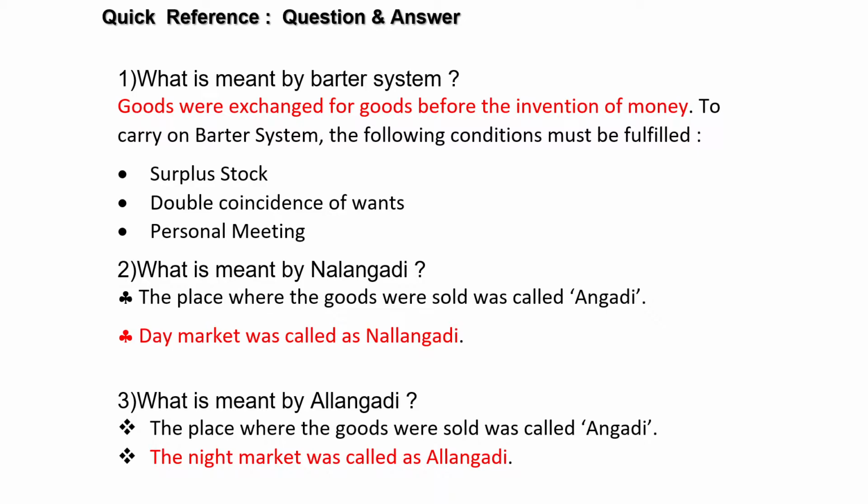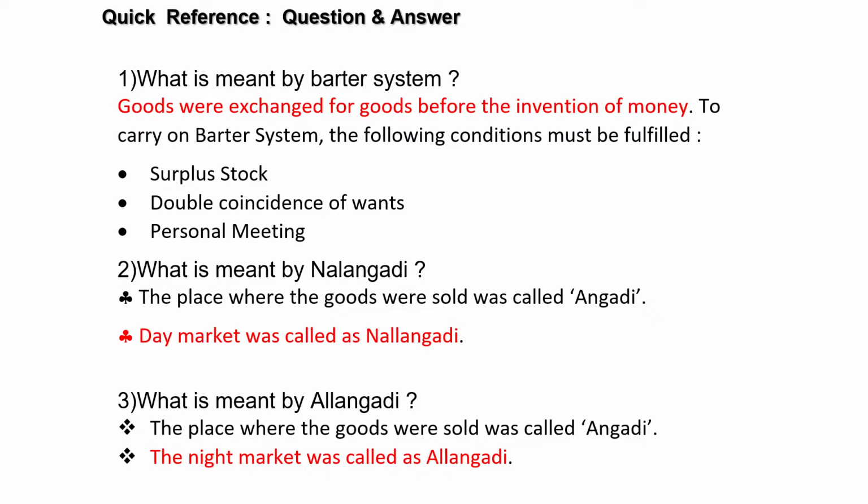Here first one is what is meant by barter system? Goods were exchanged for goods before the invention of money is the keyword in this. And you can write the conditions must be fulfilled to carry on the barter system also I have given.